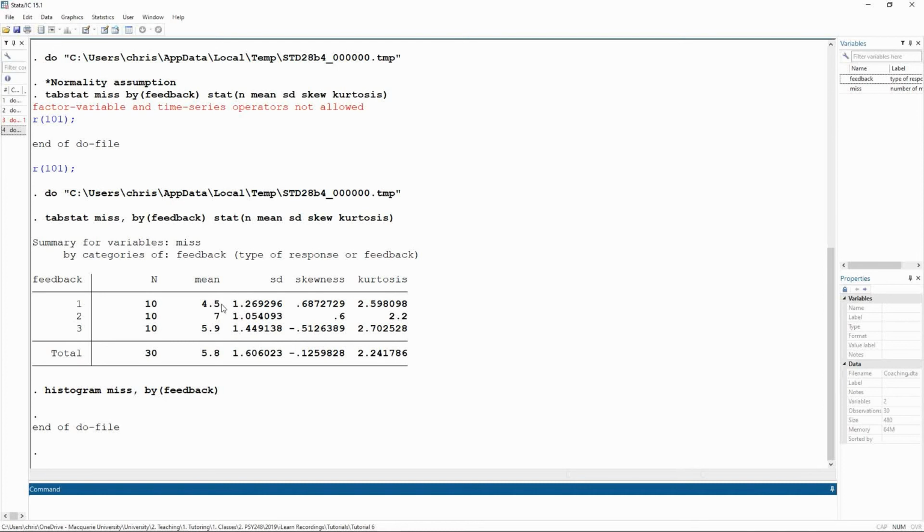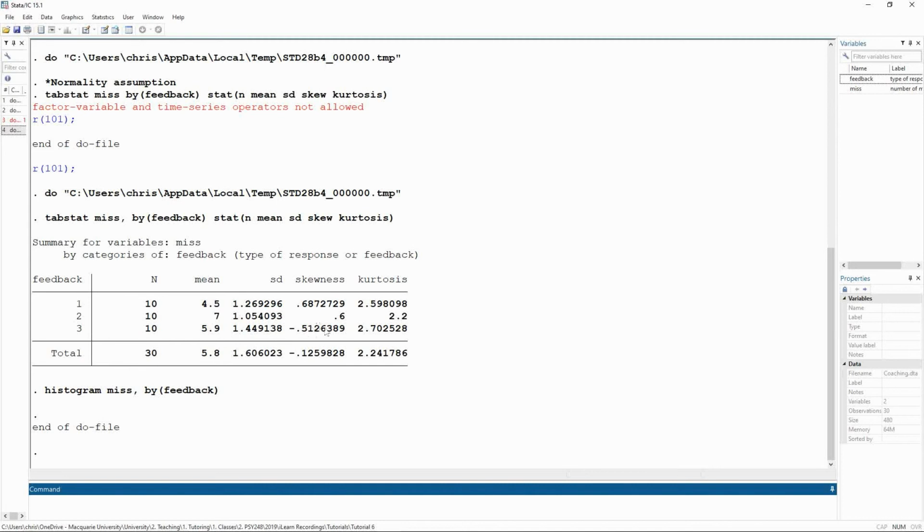I have a mean of 4.5 missed baskets for my praise group, 7 for my criticism, and 5.9 for my no feedback group. My standard deviations all look pretty close together. My skewness, I can see that positive skew for my praise and my criticism group.